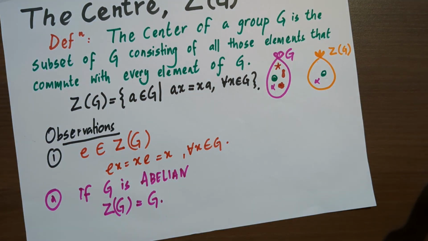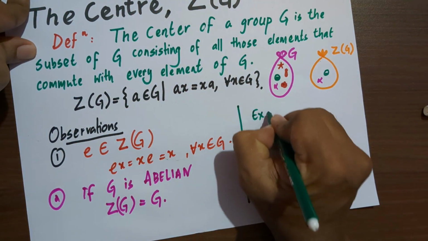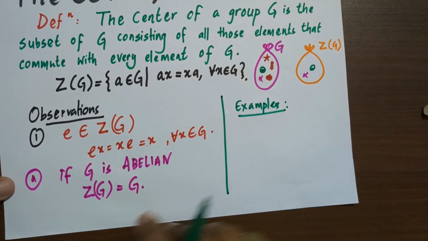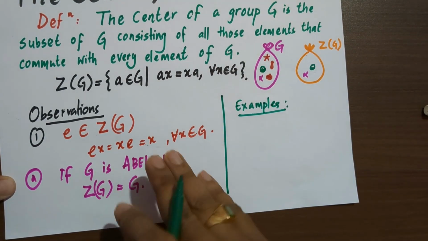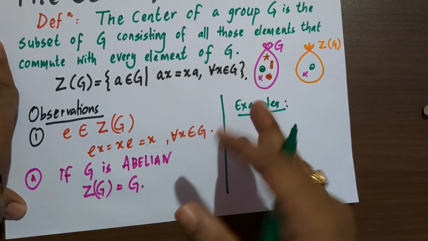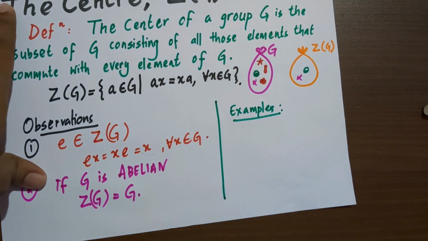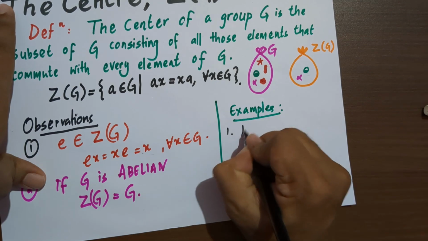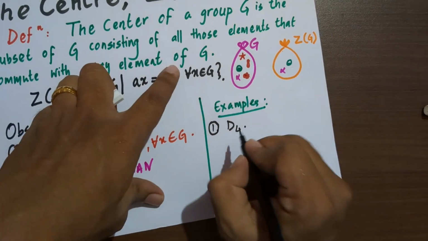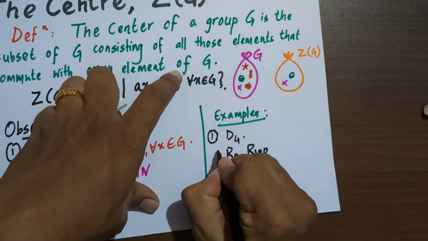And now we'll see some examples of the center of some groups. Note, if group is abelian, then center of it is not very interesting. Things get exciting if group is non-abelian because we have something else from the group which is center of that group. And for first example, we have one non-abelian group. We have already seen D4, and in that group we have two elements. One is identity, which is R0, and R180.